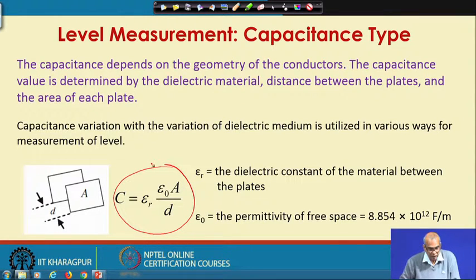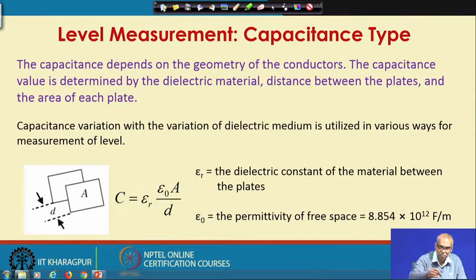So, you see that the capacitance increases as the area of the plates increases, the capacitance decreases as the distance by which they are separated increases. It also increases directly with the numerical value of the dielectric constant of the medium. So, the variation of the capacitance with variations in dielectric medium may be utilized in various ways for measurement of level.